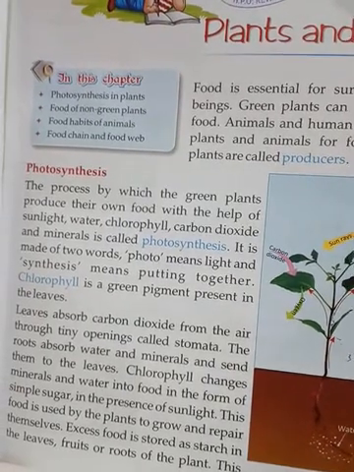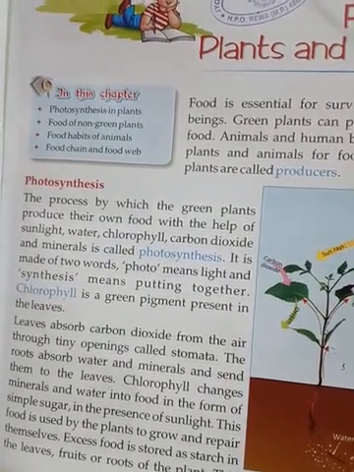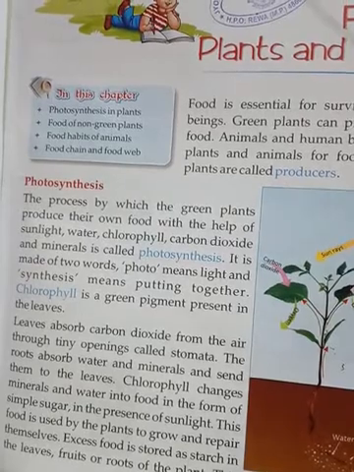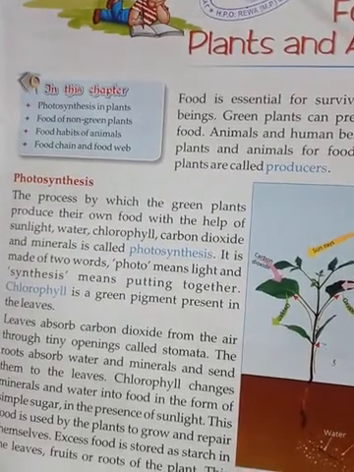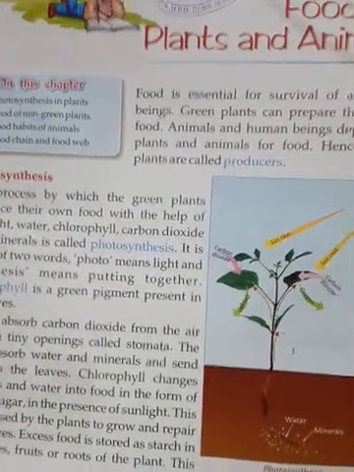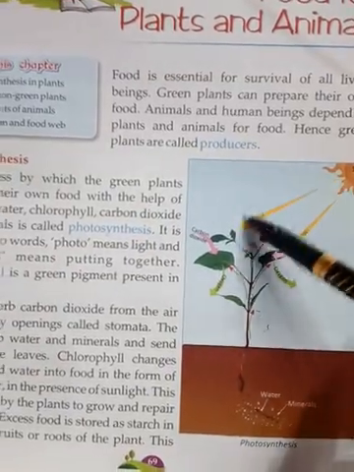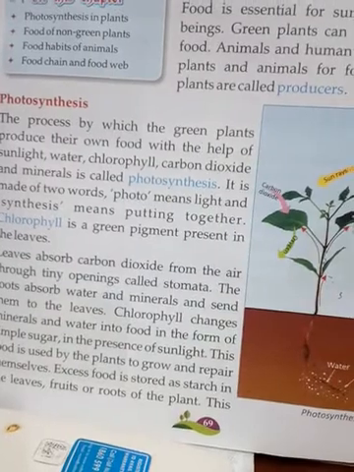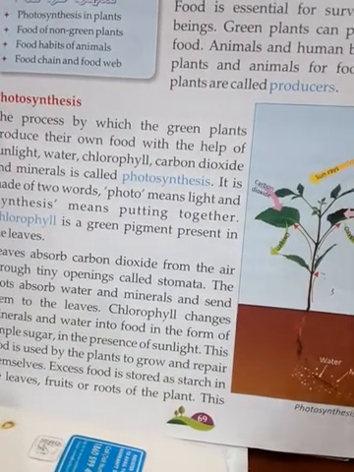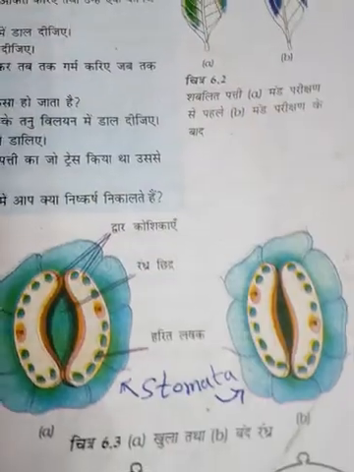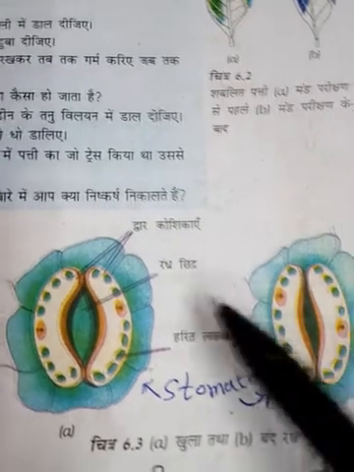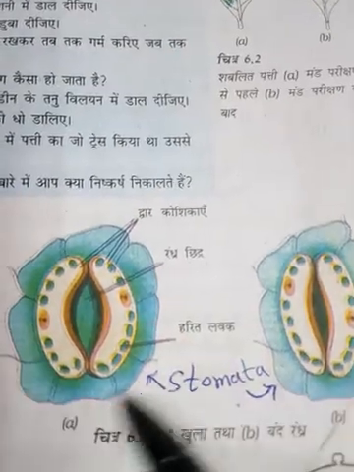And one word is there, chlorophyll. What do you mean by chlorophyll? Children, chlorophyll is a green pigment which is always present inside the leaves. And these leaves absorb carbon dioxide from the air through the tiny openings which are called stomata. Here is the picture of stomata. Children, this whole diagram is of stomata.